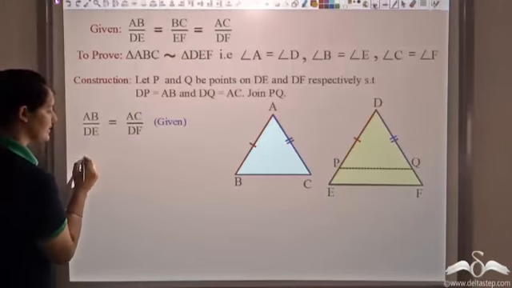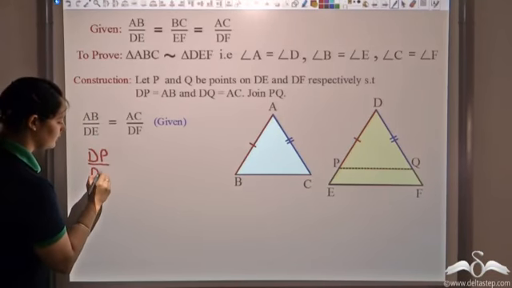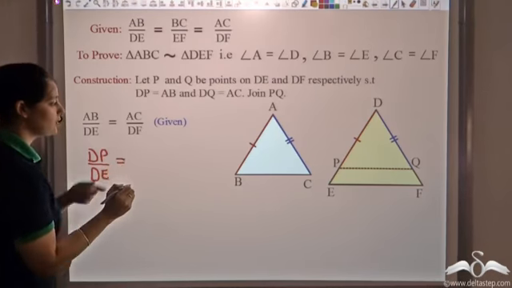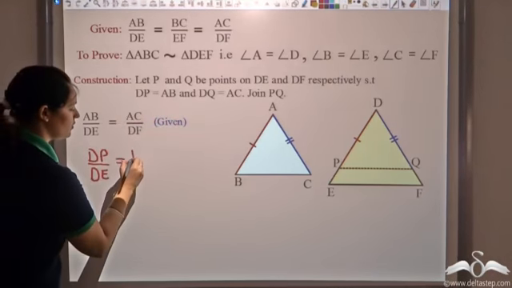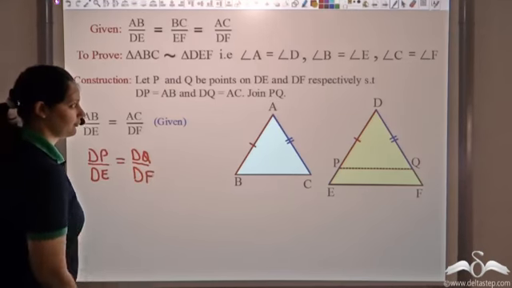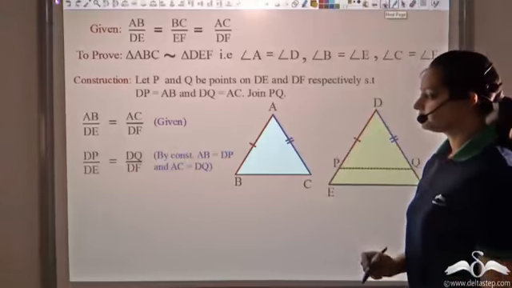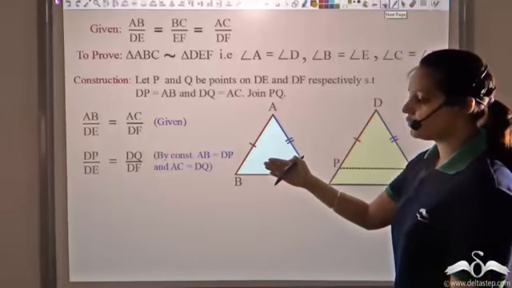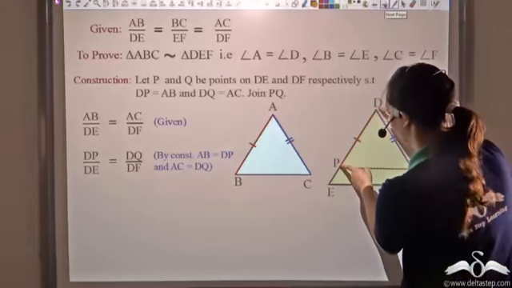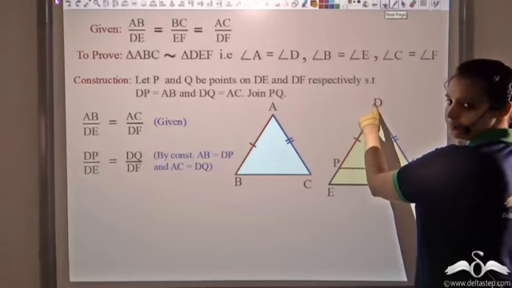So I'll write this as DP by DE is equal to DQ by DF. So I get this, that DP by DE is equal to DQ by DF.